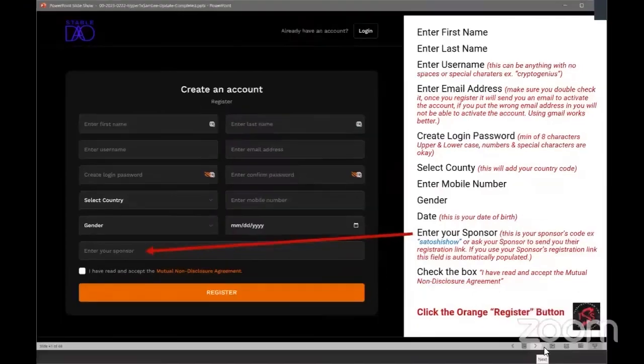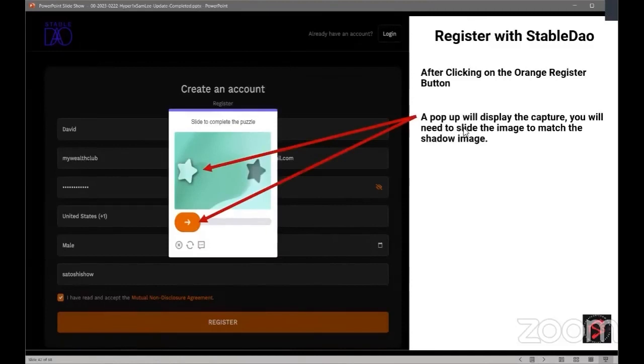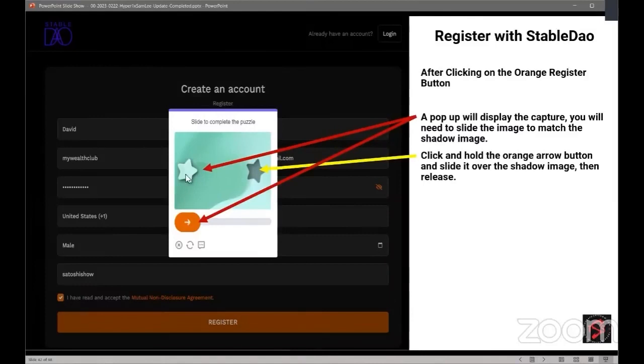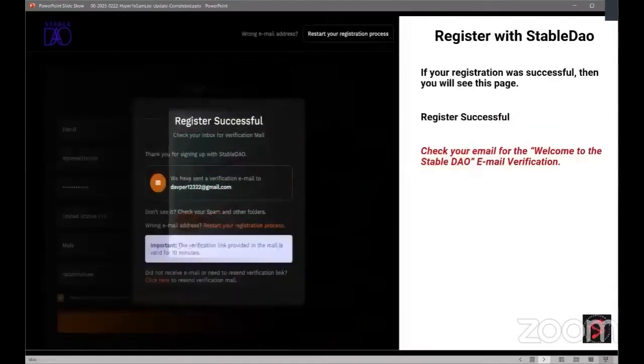Once you do that, it's going to come up with the captcha. This pop-up will display the captcha. You will need to slide the image to match the shadow image. So what you're going to do is click on and hold your mouse onto this, and drag it so that it matches the shaded area. And if it's successful, then it'll display a register successful page, which is this page here.